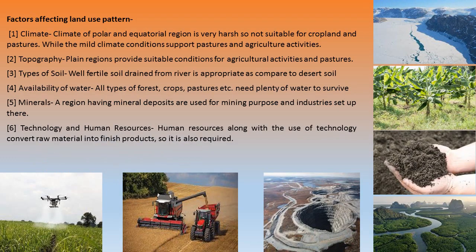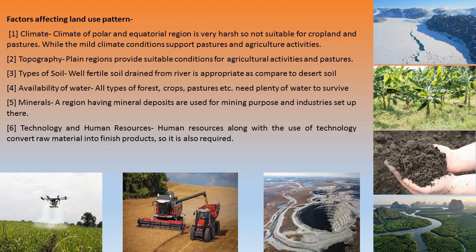Now in this chapter, we are going to discuss the factors which affect the land use pattern of particular areas, and on that basis, we are going to study six factors that affect the land use pattern. And the first of those will be the climate.